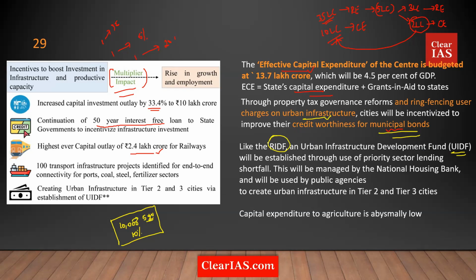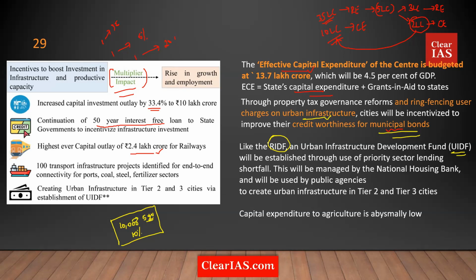Every bank is required to give around 40% of their lending, and some banks 75%, as priority sector lending. So if there is some priority sector lending shortfall, they could give this money to RIDF instead of lending to these sectors. Similarly, the government is proposing you create something called UIDF.